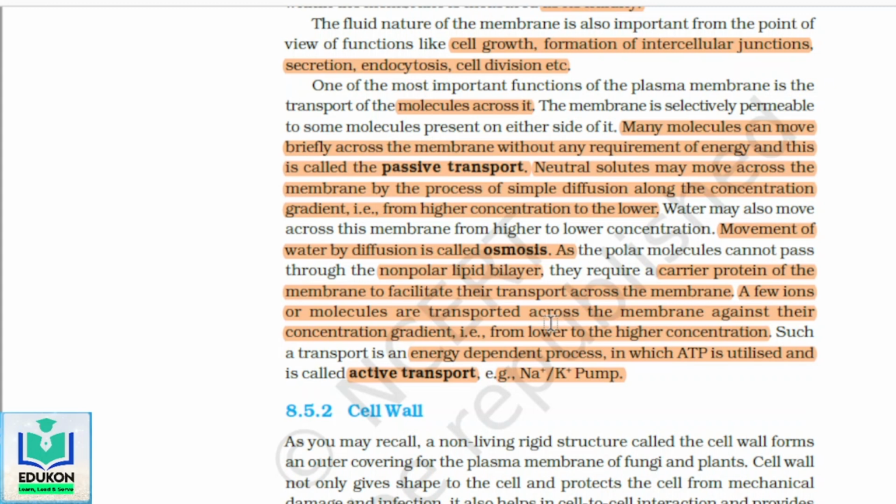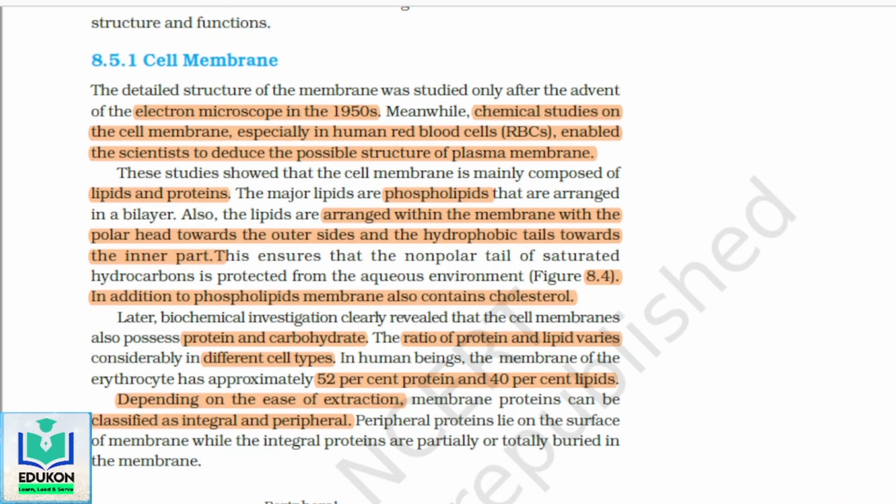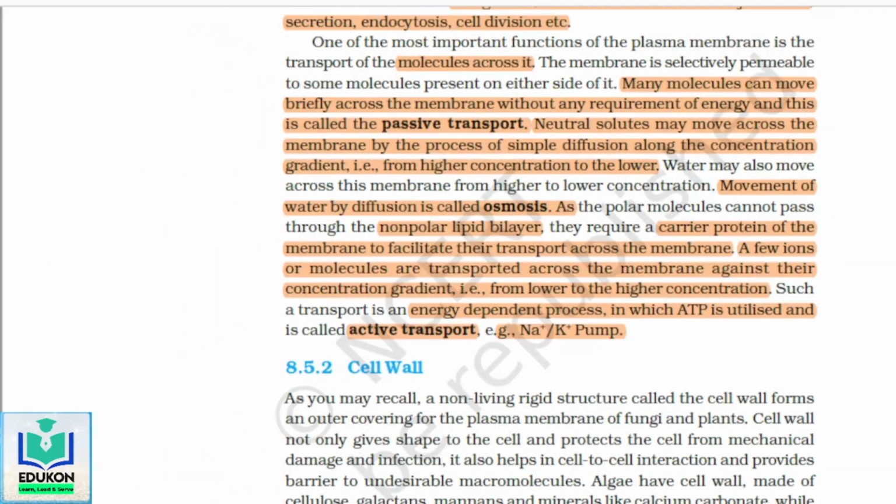Okay, now with this we conclude the cell membrane, and after listening to the video, please read the NCERT text. I told you certain words should be remembered completely. Depending upon ease of extraction, membrane proteins are classified as integral and peripheral. Chemical studies on the cell membrane, especially in human red blood cells, enabled scientists to deduce the possible structure of the plasma membrane. And the lipids are phospholipids. All these are important.